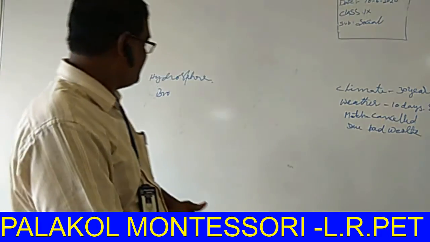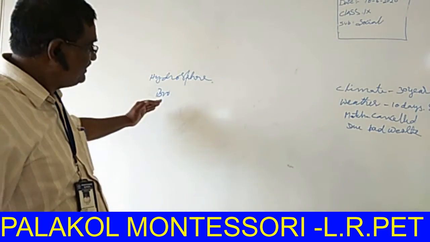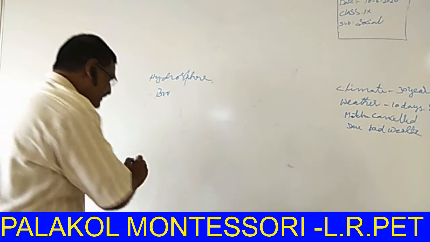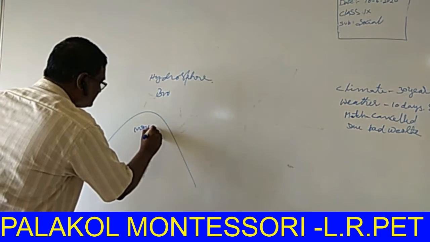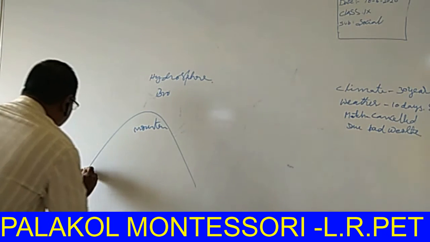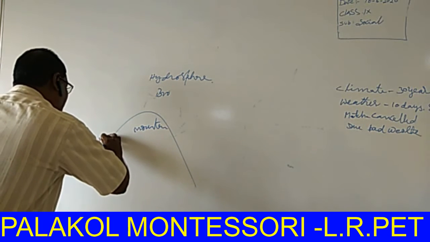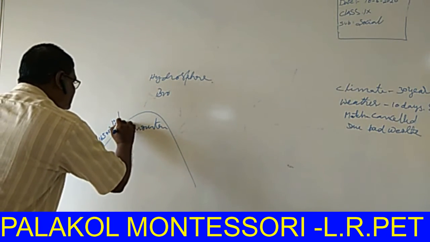Again, the second one is called stratosphere. In the first layer, what I explained to you, do you know that while we are going up a mountain, for every 165 meters, 1 degree Celsius decreases?